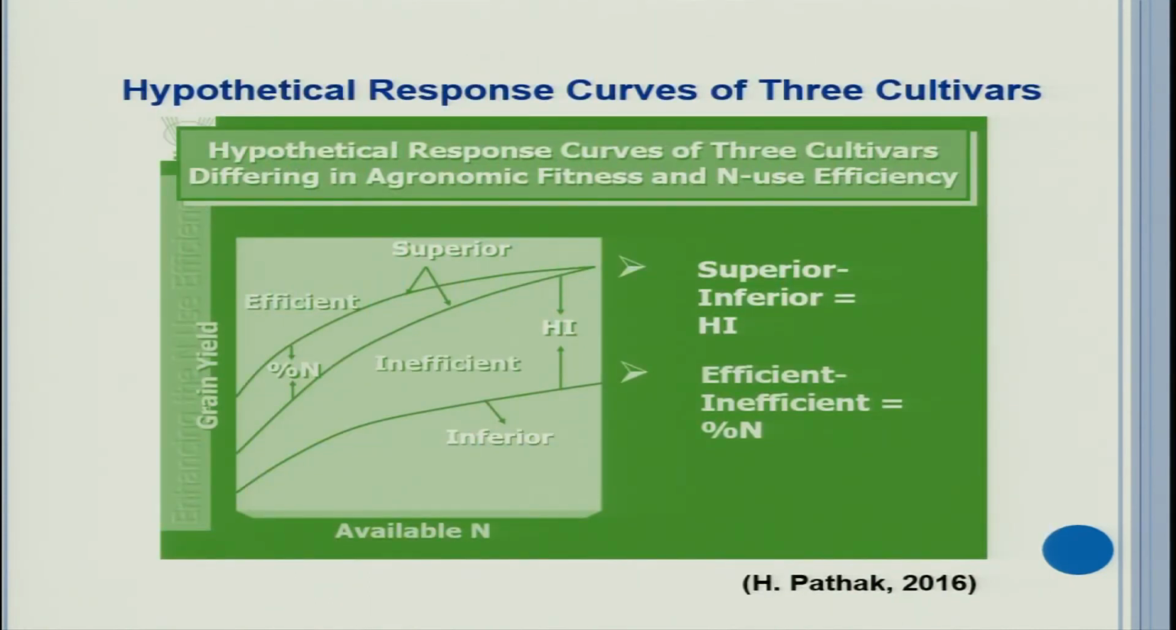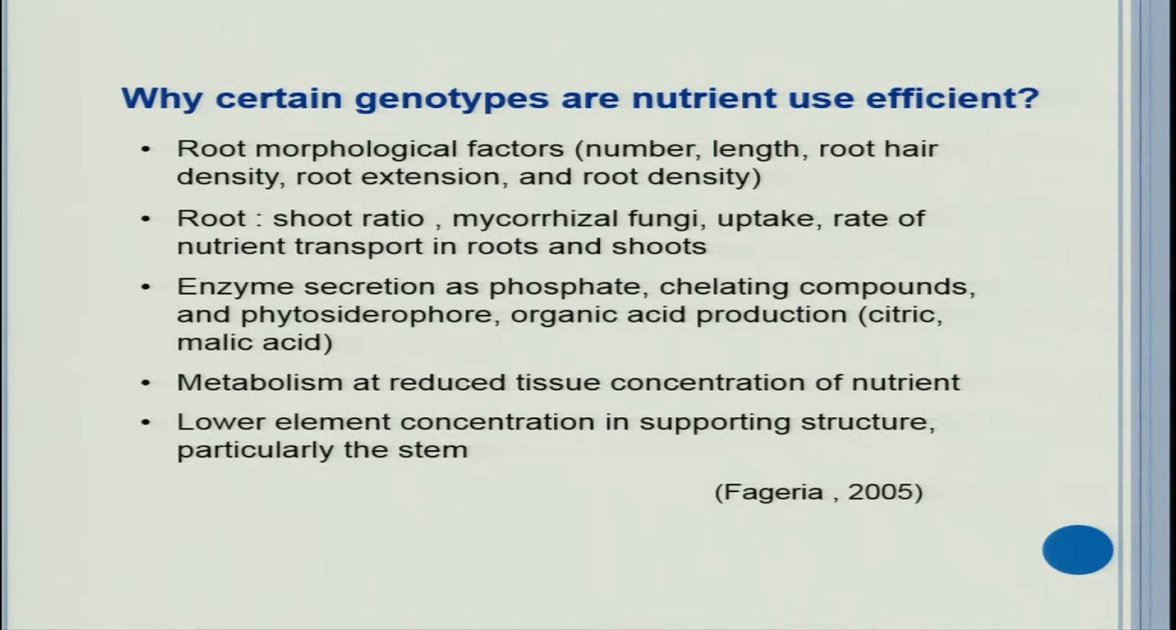Now, see one hypothetical response curve of 3 different cultivars with respect to available nitrogen. On the y-axis you have grain yield, and there are 3 different cultivars. So, you can see the nitrogen use efficiency of the 3 genotypes. The genotype which is producing more yield at the same level is the superior one, and the lowest line, the genotype having the lowest response, is the inferior. It is quite clear. So, genotypic differences also exist in nutrient use efficiency or nitrogen use efficiency.